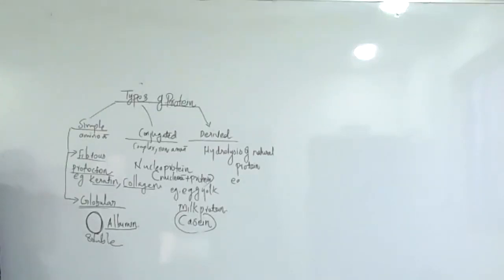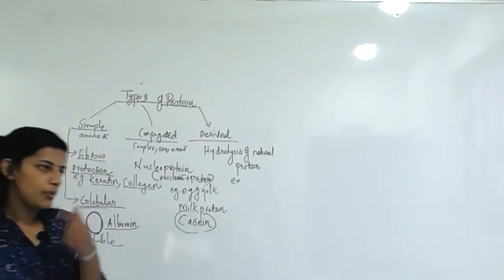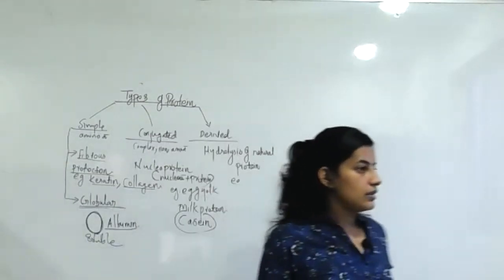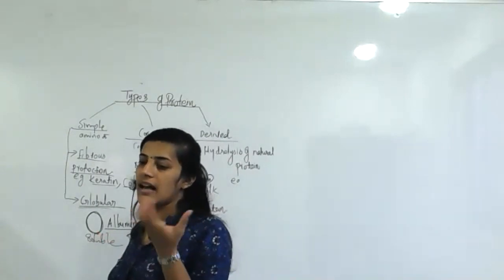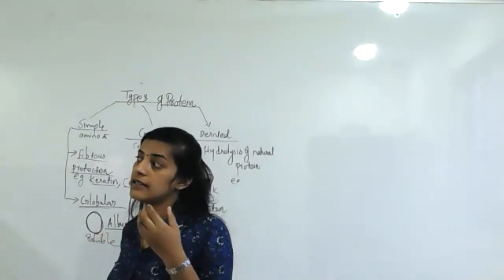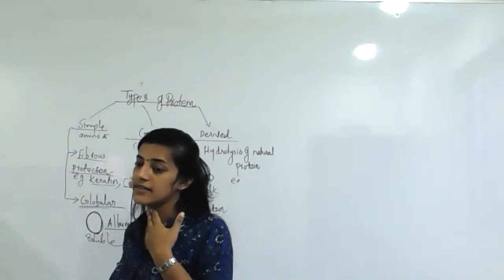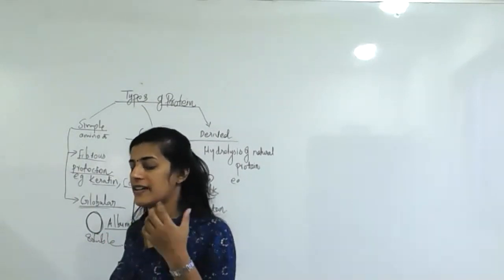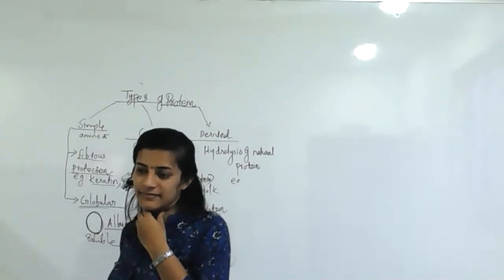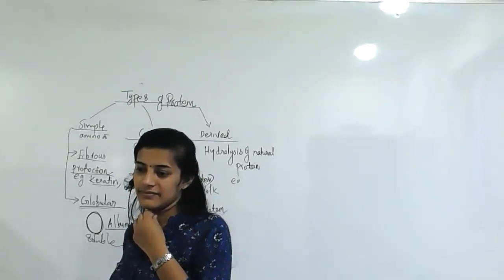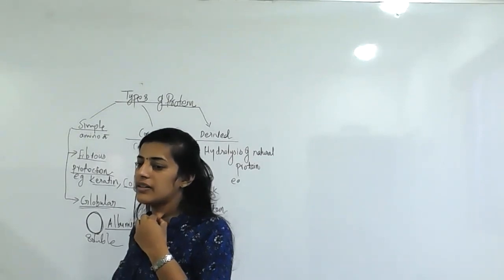Naturally available proteins, like protein-rich food.